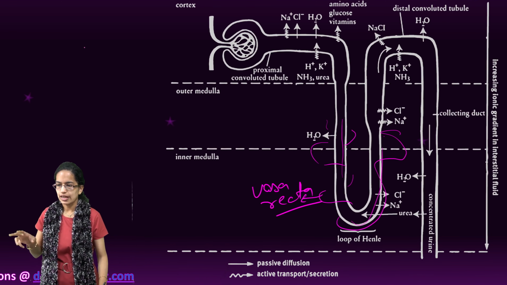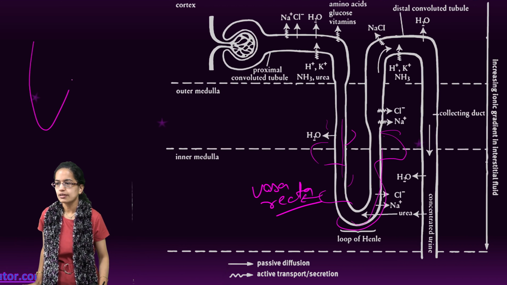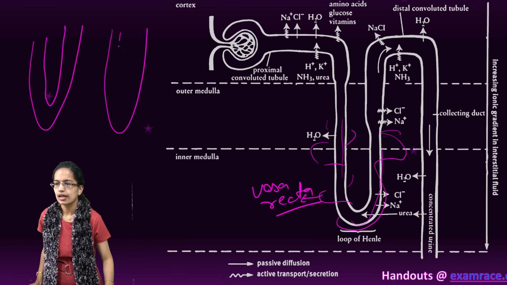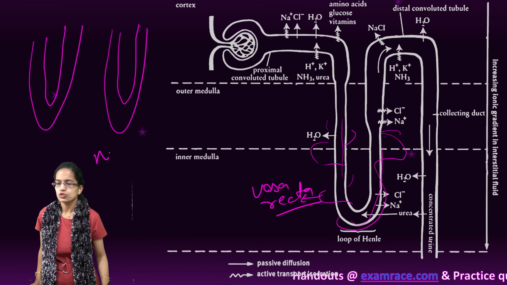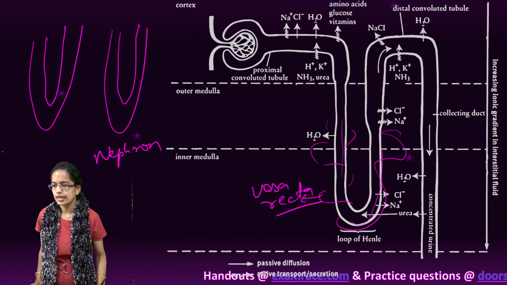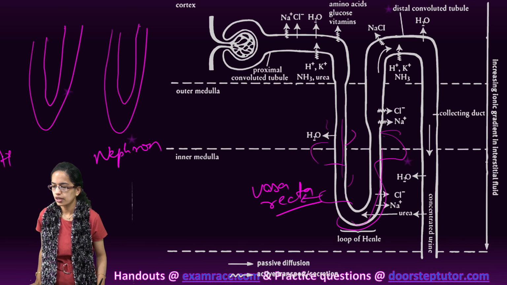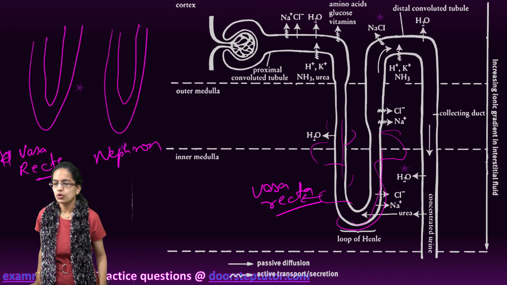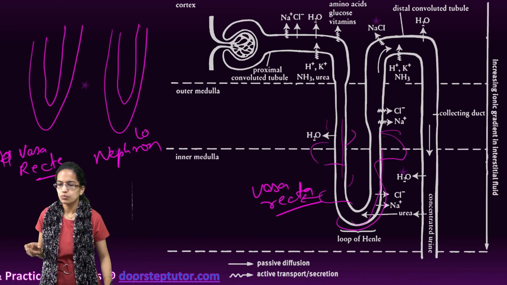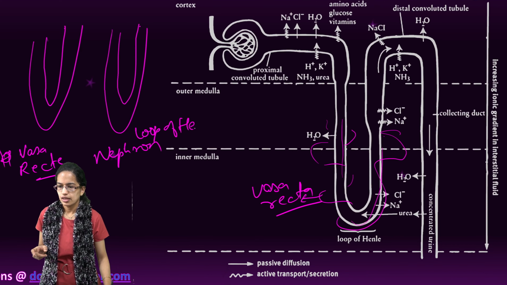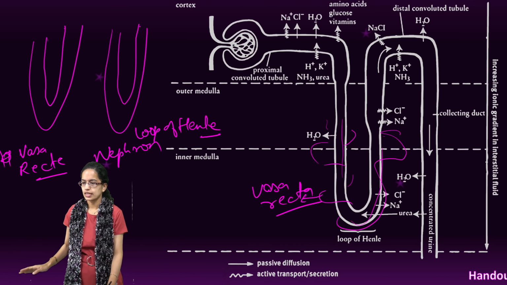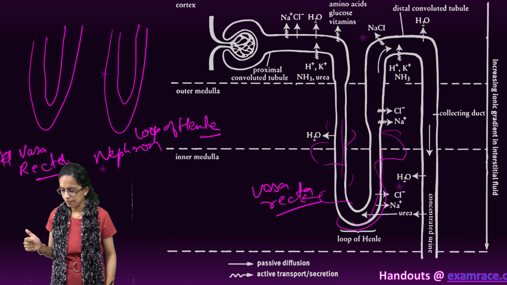So, understand, I am drawing 2 U-shaped diagrams here. One diagram is the loop of Henle, the other diagram is the loop of the vasa recta which surrounds the loop of Henle. Within the nephron there is the loop of Henle, and surrounding that there are the capillaries, which is the vasa recta.